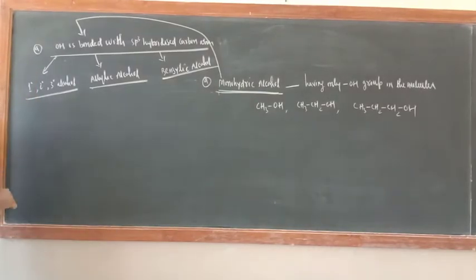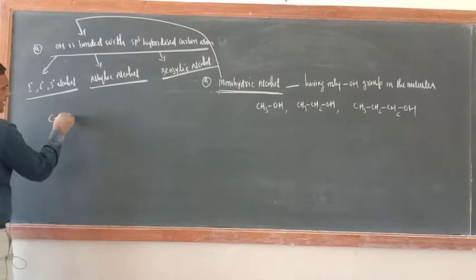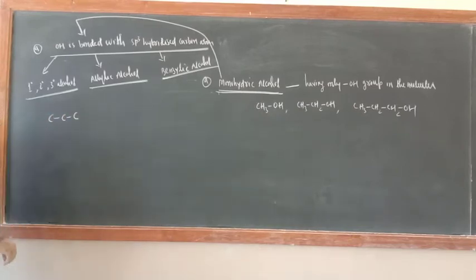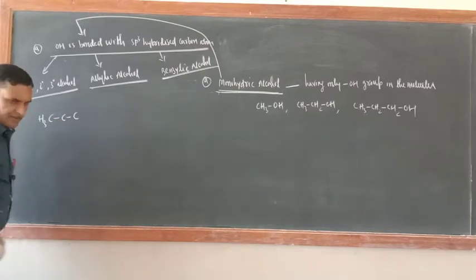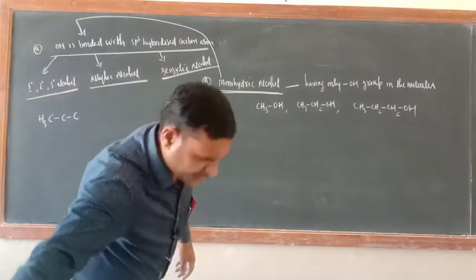Just try to understand here. 3 carbon atoms are there. This is CH3. You do one thing, a very simple method is there. Just see.